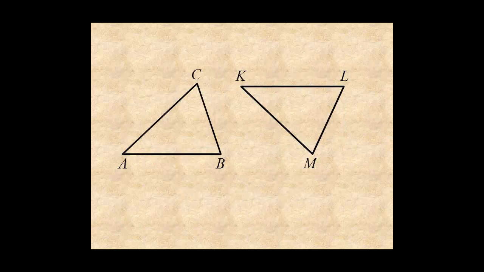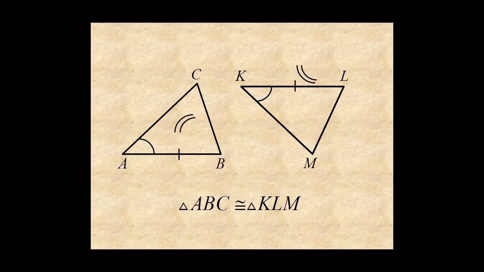You can turn this around. A congruent statement can tell you which parts of the figure are corresponding. From this congruent statement, you can see angles A and K correspond. Sides AB and KL, angles B and L, and sides BC and LM.